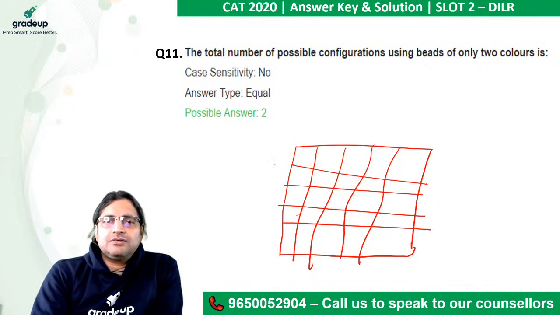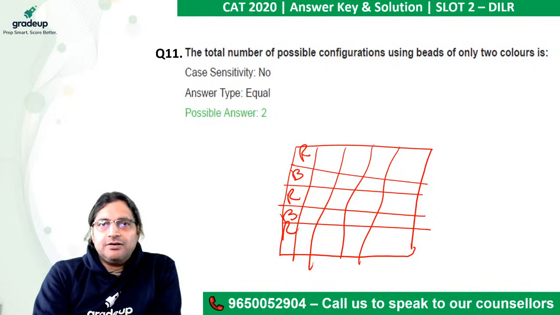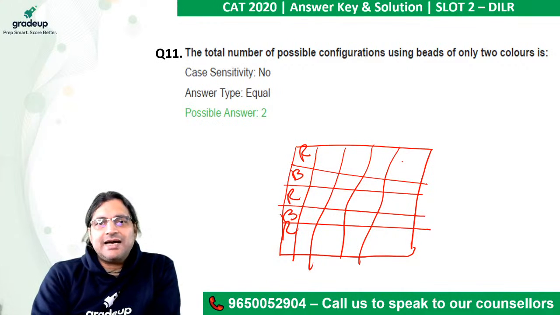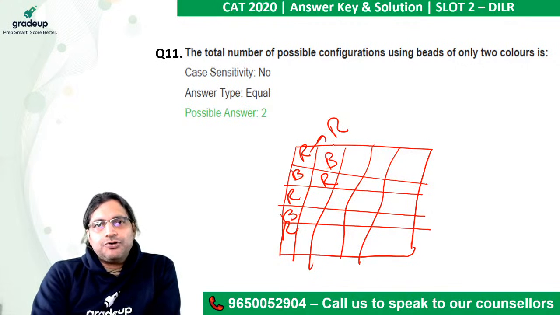All right. So you can start with red. If this is red, this will be blue. Again, this will be red. Again, blue. Again, red. Once you put red here, you don't have to do anything else. The rest of them will get decided. This is blue, then again this is blue, so this has to be red like this. So in the first column, first row, you can put red. The moment you put red, the entire grid is defined. You don't have to do anything after that.